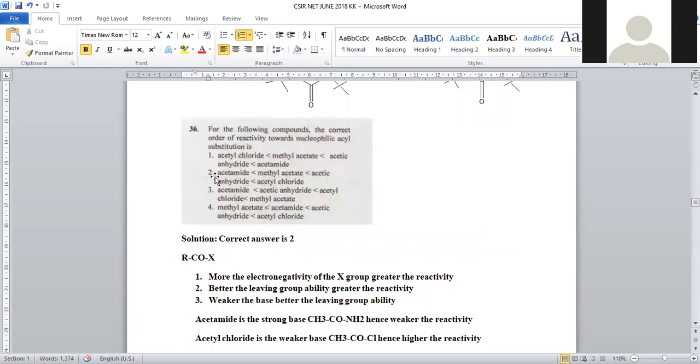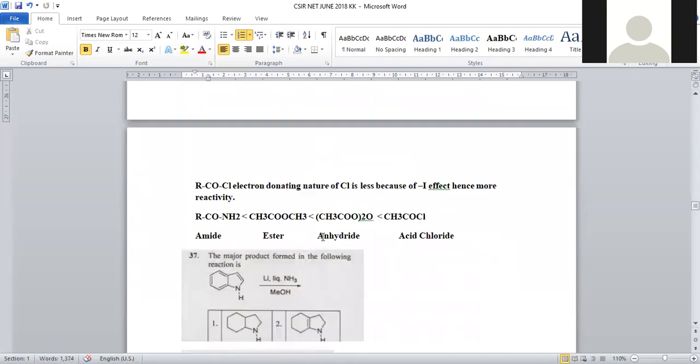Where can you find acetamide as least, and acid halide having highest reactivity? Here in option number 3, methyl acetate is given, so this is not correct. Option number 3 is not correct. The only satisfying statement will be acetamide is least, methyl acetate next. That means ester will be next, anhydride will be next, and highest will be for acid chloride. Right? The correct order is mentioned here.